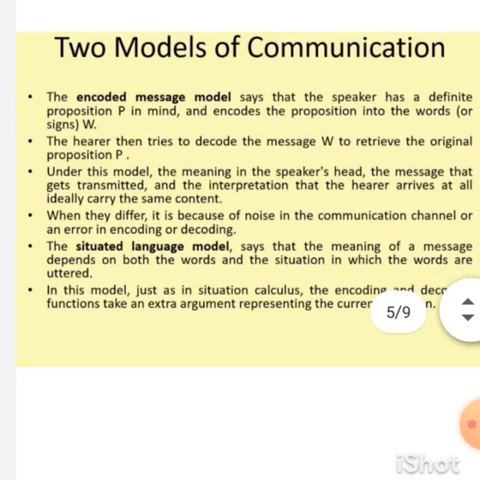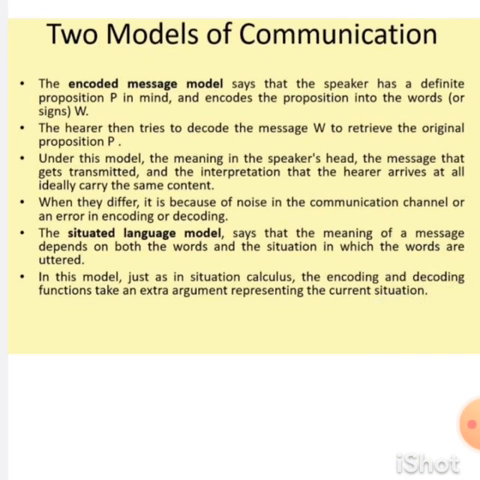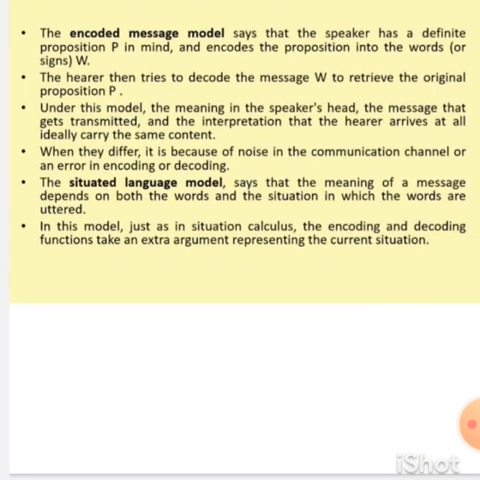One is the encoded message model, and the second one is the situated language model. The encoded message model is simply that information is shared between the sender and receiver. So if the sender, that is the speaker, is sending some message to the receiver side, the receiver has to decode that information and read it. In communication, we normally use encryption for security purposes. The receiver has to correctly decode it and find what it means.